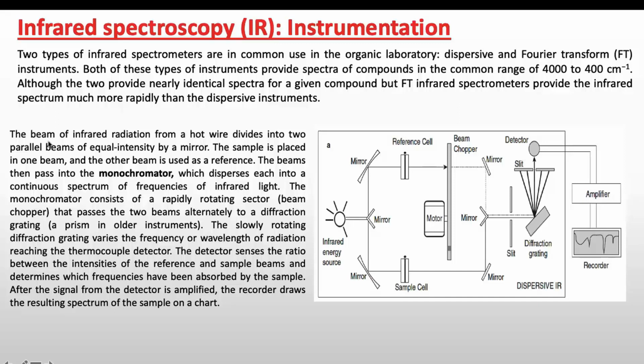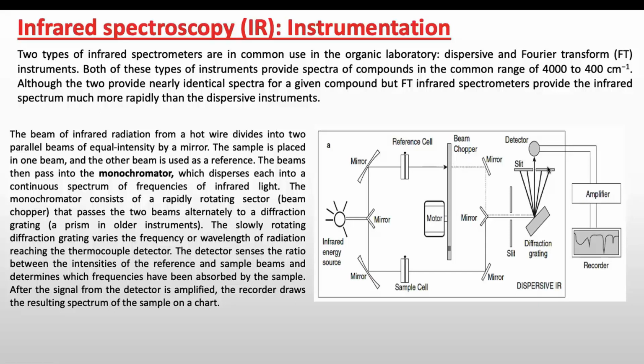The beam of infrared radiation from a hot wire is divided into two parallel beams of equal intensity by this mirror. Now the sample is placed in one beam and the other beam is used as a reference. The beams then pass to the monochromator, which disperses them into a continuous spectrum of frequencies of infrared light.